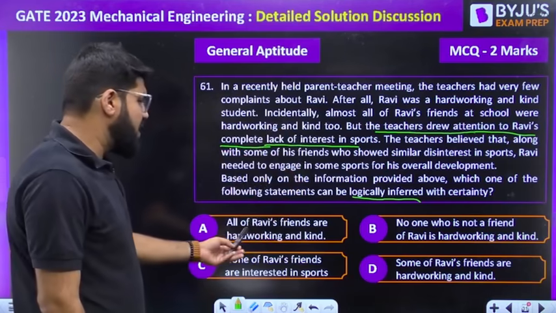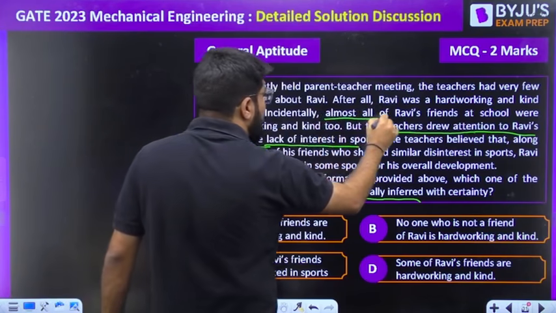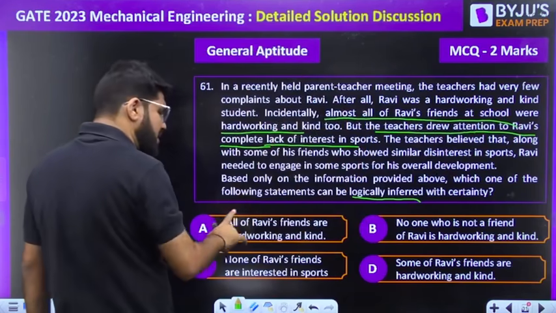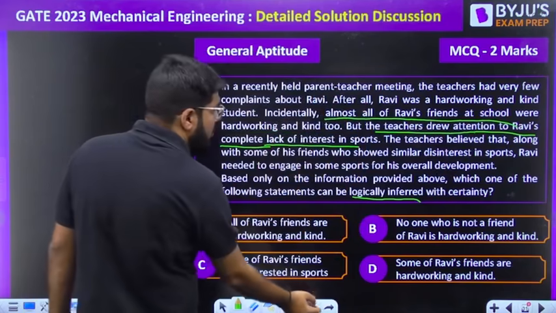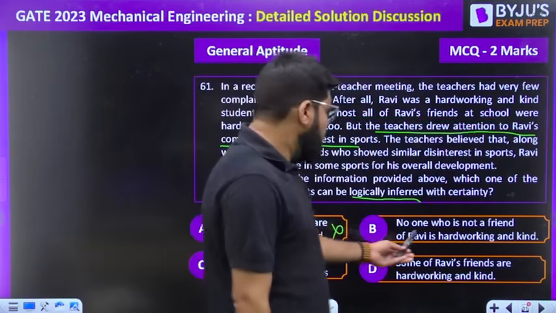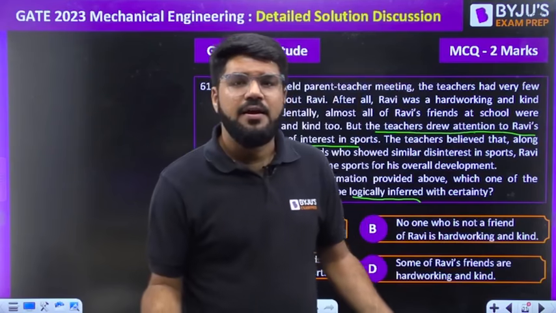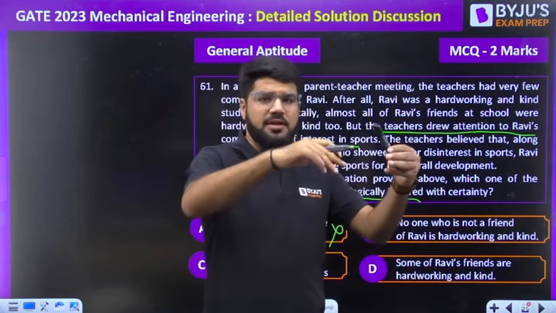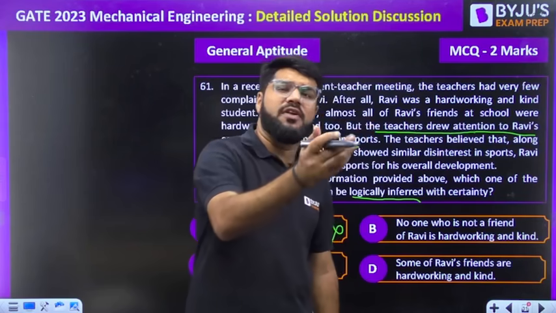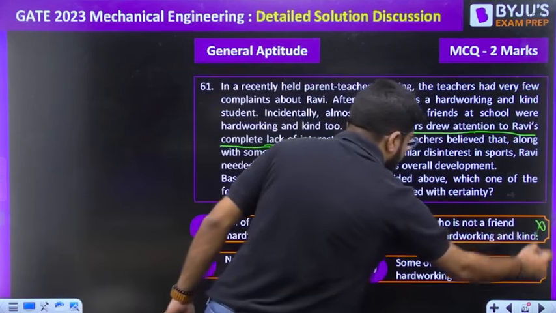All of Ravi's friends are hardworking and kind. No. What was said here? Almost all of Ravi's friends are hardworking and kind, but not all. Almost doesn't mean all. So this is wrong. No one who is not a friend of Ravi is hardworking and kind. Nothing is mentioned like that. The question mentions Ravi and almost all of his friends, but those persons who are not friends of Ravi, nothing is mentioned. They can also be hardworking, right? So we cannot conclude that.